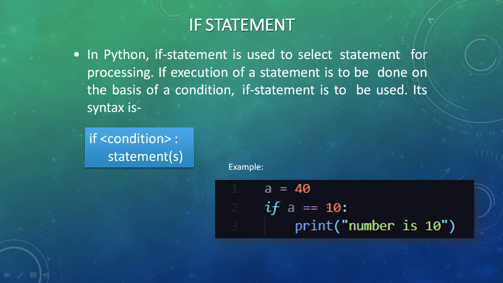So will the program show the output? No, the program will exit without showing the output, because A is initialized as 40 and compared with 10, so A is not equal to 10 here. So simple if means if the condition is true, then only the program will show the output. Otherwise, the program counter will flow out of the program body and exit without showing any output.